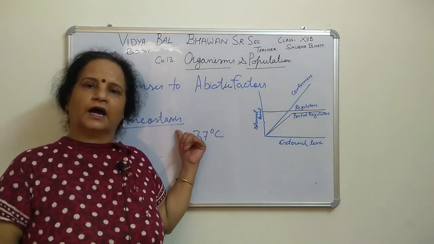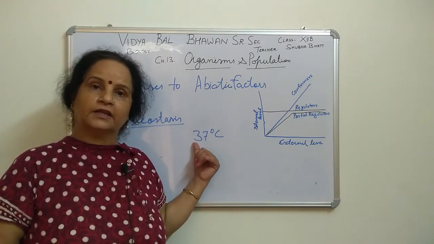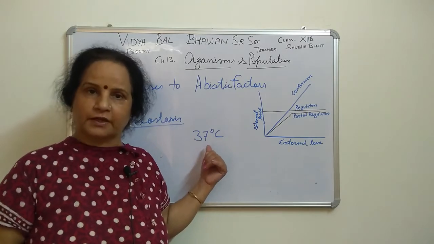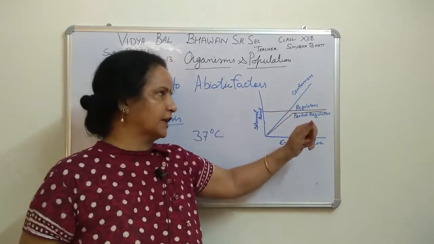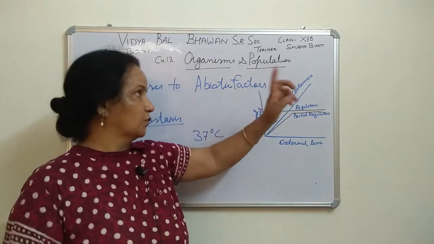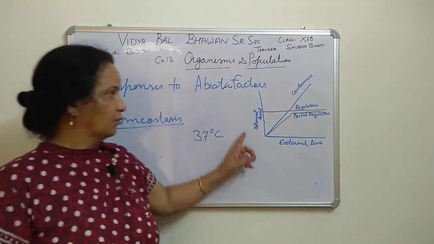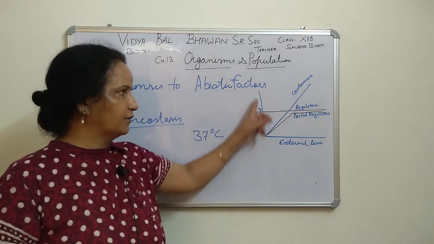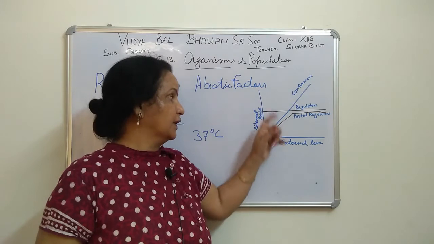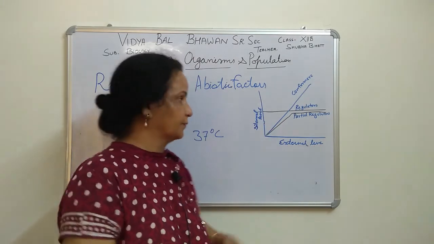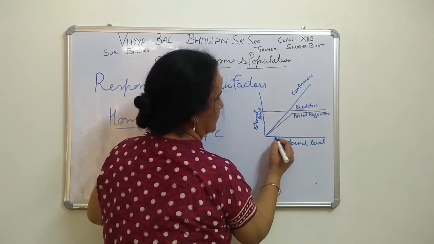Mostly higher organisms, birds and mammals, have this tendency. They are warm-blooded organisms that can control it. When we look at all organisms on this graph, we will understand that there are three categories. What are those? Conformers, regulators, and partial regulators. We are drawing this graph with internal level and external level, meaning internal temperature against external temperature. If external temperature is increasing, then